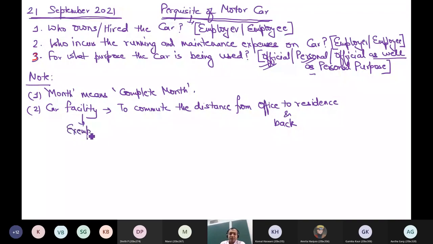There is no need to compute any answer. It is tax free. So you are now learning some examples of perquisites which are exempt.